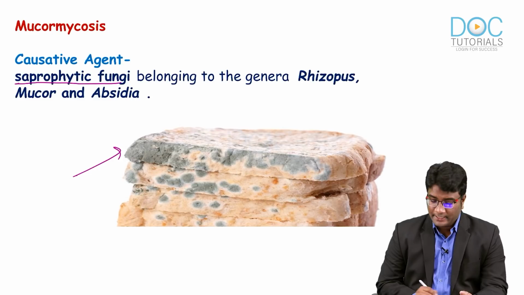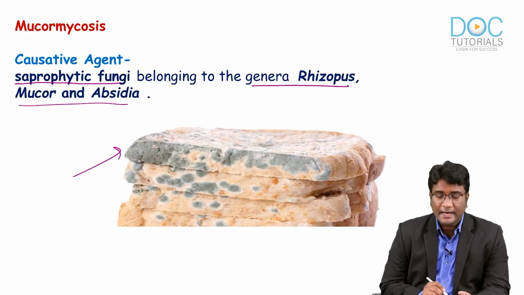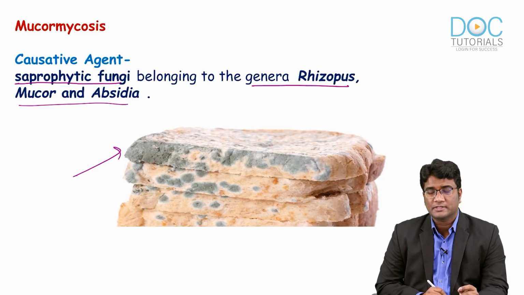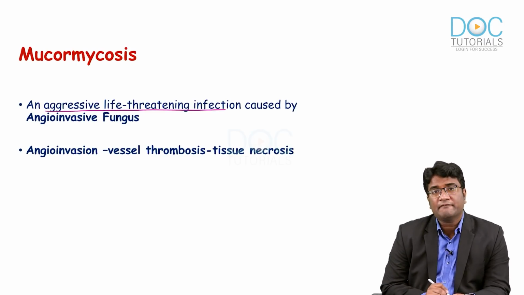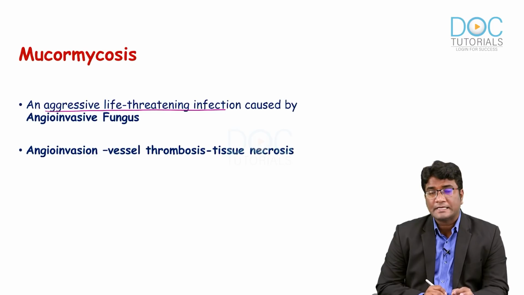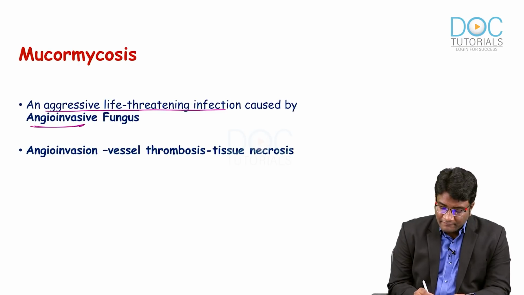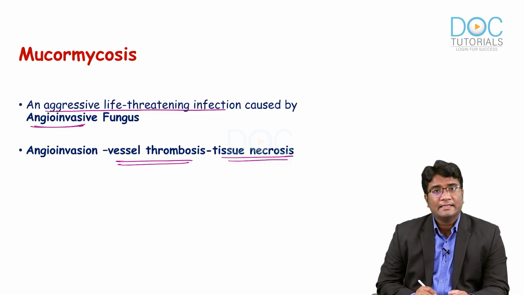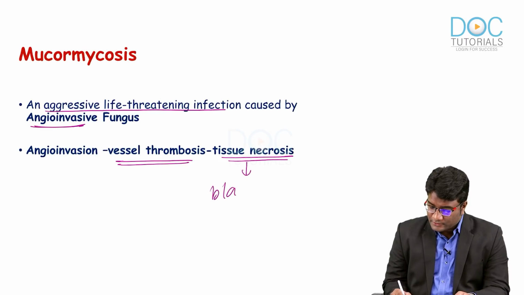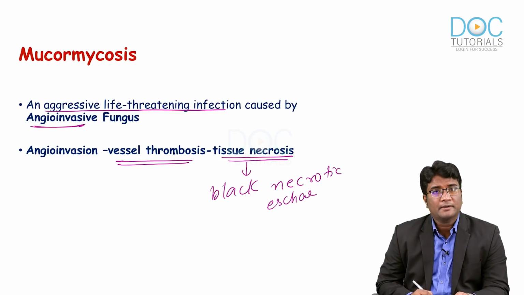So, this saprophytic fungi belonging to the genera of Rhizopus, Mucor and Absidia are responsible for mucormycosis, and Rhizopus being the more common cause. Remember, mucormycosis is an aggressive life-threatening fungal infection. This fungi produces necrotizing infection as well as angioinvasion, and because of the angioinvasion, they produce vessel thrombosis, which can lead to tissue necrosis, and this leads to the characteristic black necrotic eschar that you see, which is a very characteristic feature in these patients of mucormycosis.